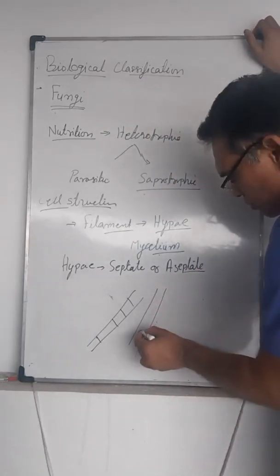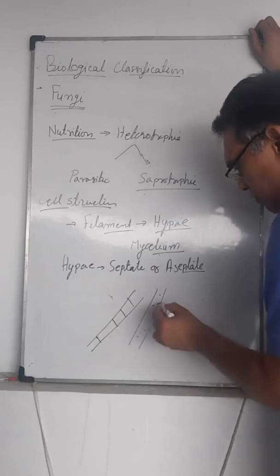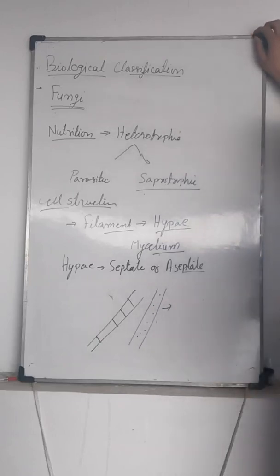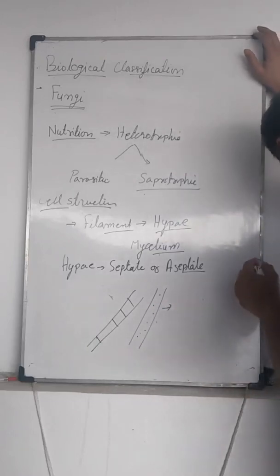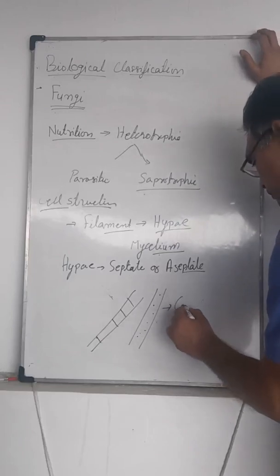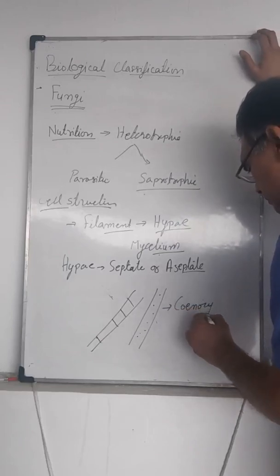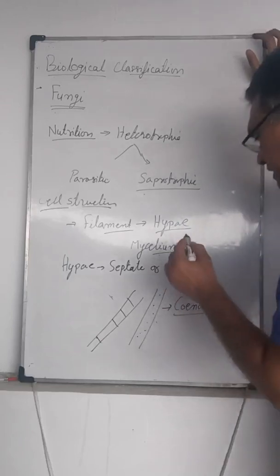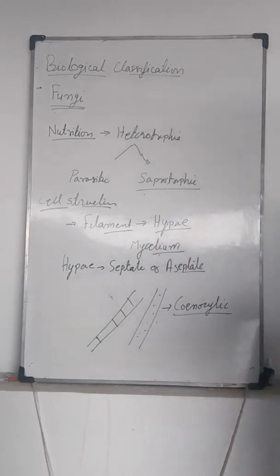If the septa are not there, it is multinucleated, and this condition is known as the coenocytic condition.